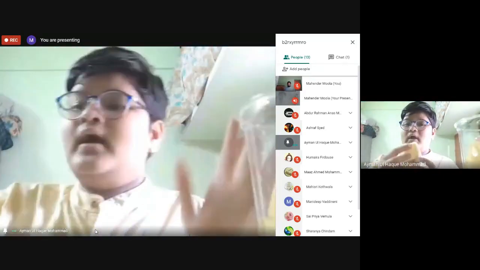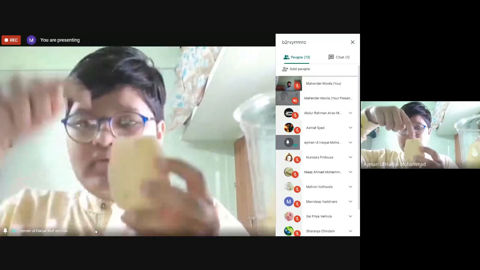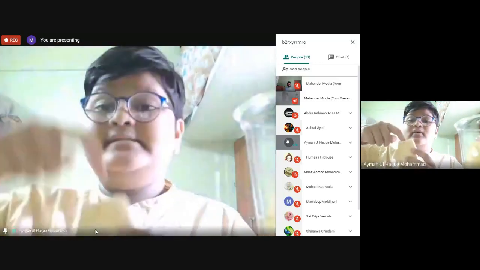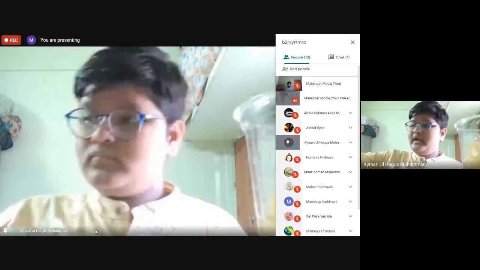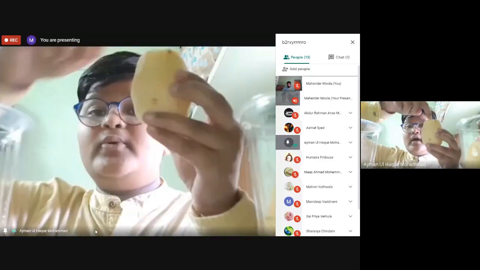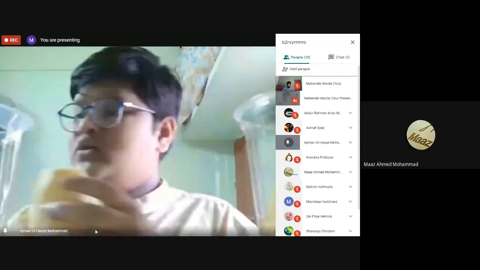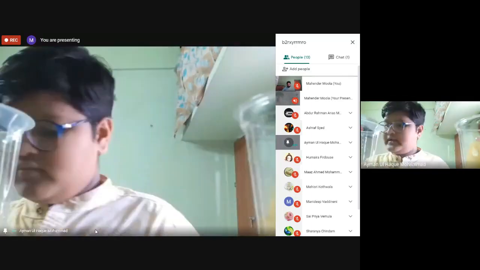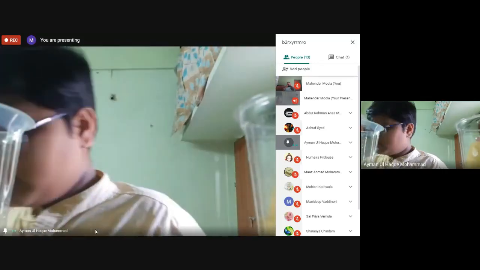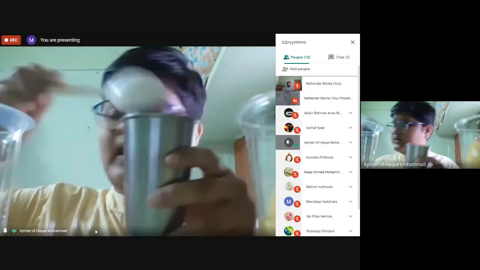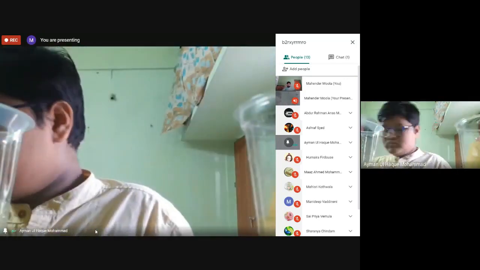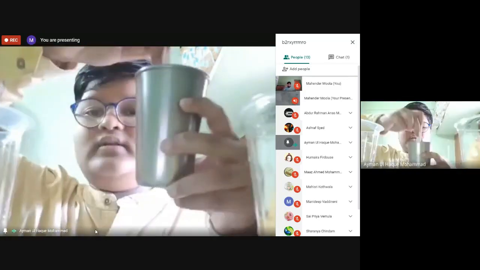And in this one, what are we going to do? We will keep salt solution inside the potato, and outside we kept normal water. So inside the potato, now we have to keep salt solution water. Again we will take a little bit of salt, and we will stir it.